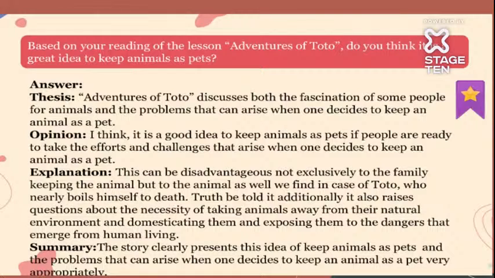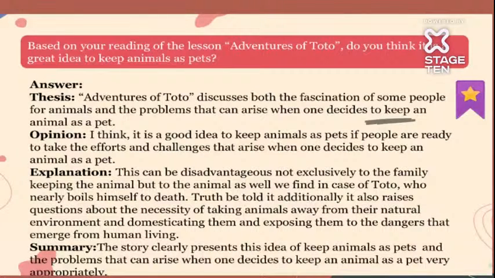What should we do? Basically, the thesis is that in Adventures of Toto, we get to know about the fascination of some people for animals. Some people are totally addicted to animals. They keep so many types of animals in their home. But one should always be aware of the problems that may arise when one keeps a pet at home. So you should be aware of the consequences. As for me, I think it's a good idea, we can keep animals as pets, but one should always be ready to make the efforts and face the challenges also.